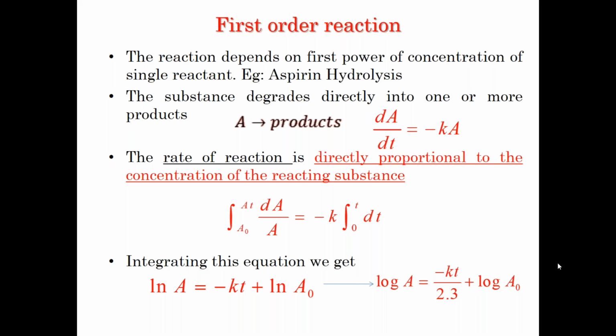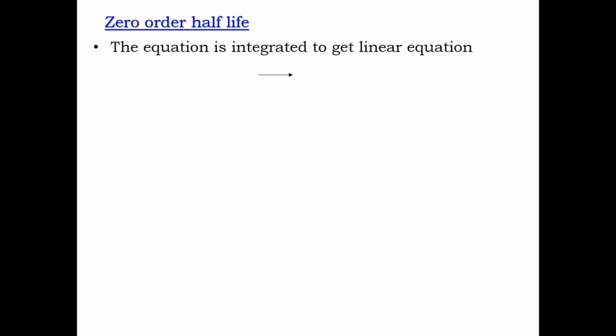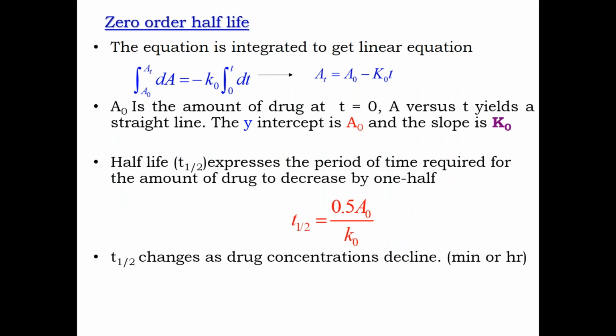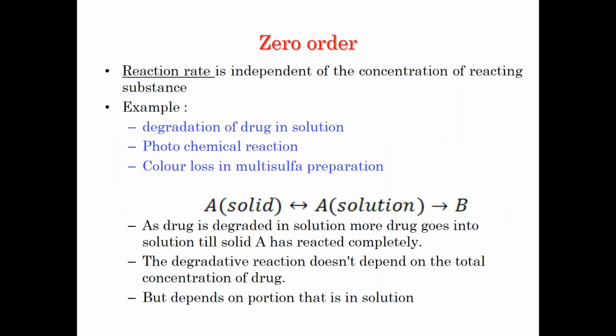In relation to that, we were discussing the order of kinetics, which helps us understand how the rate of reaction is dependent on the initial concentration of the drug which is undergoing degradation. If it is independent of the initial concentration of the drug, then you call it zero order kinetics. That's what we learned in the previous class. Zero order is what is independent of the initial concentration.